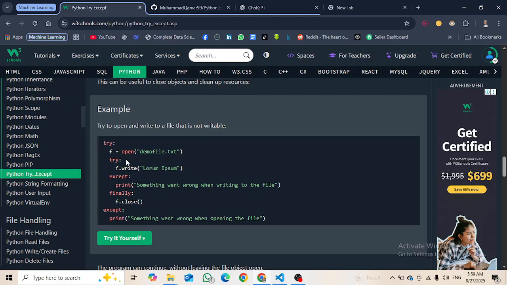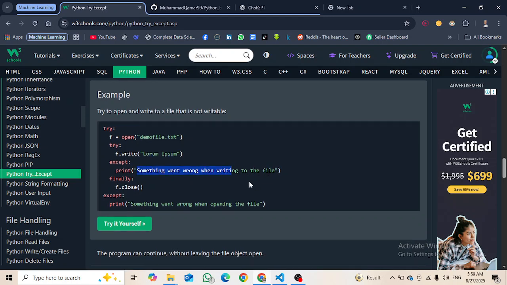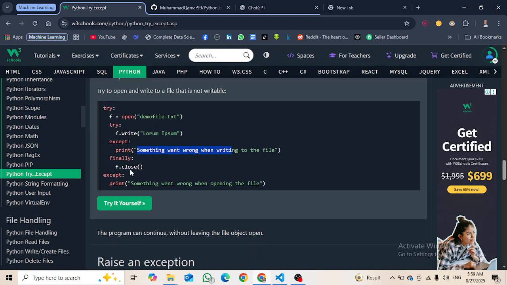So we can use the finally here: try f equals open demo file.txt, try f.write lorem ipsum, and then except. If it doesn't write, then we can print that something went wrong when writing to the file, and then finally close.